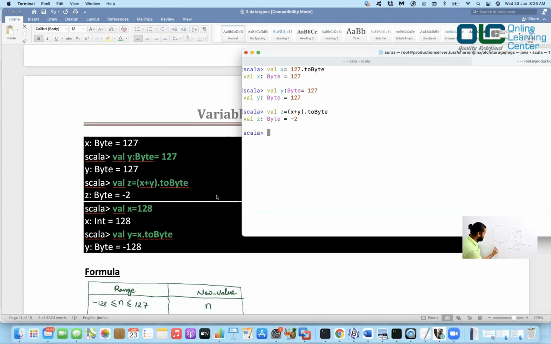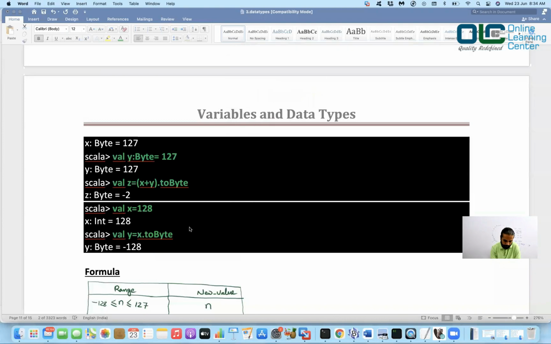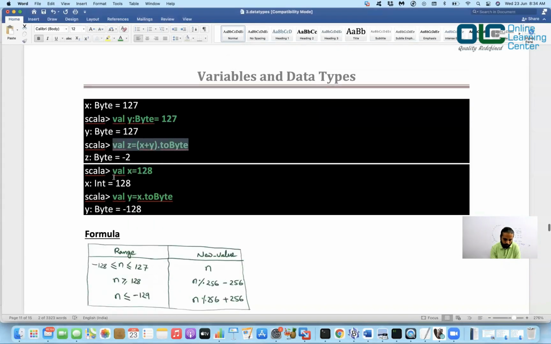We'll come back to this board again, but let me just write it down. We just got 254. So that cycle will keep moving, every step it will go, and then it will stop at minus 2. Now there is a formula to understand this, and we'll talk about that formula in some time. So if I say x is equal to 128, then it is an integer, and if I then convert that integer to a byte, then it goes to minus 128 because of that clock, right?